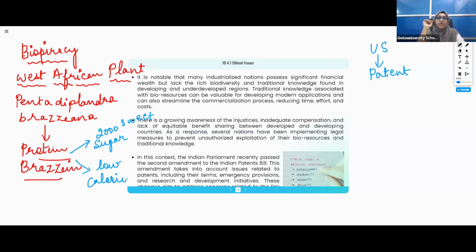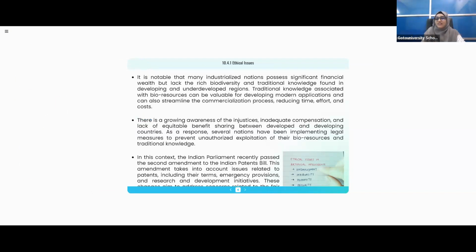I remembered one example, so I have shared it with you so that you get a clear idea of biopiracy, how they took the patent without the Africans even knowing. Afterwards, when Africans came to know, they were like, what? We have many plants, but how didn't we get the patent? Because you don't have the knowledge that Americans have. Understood? Okay.